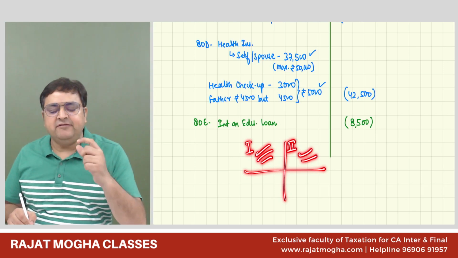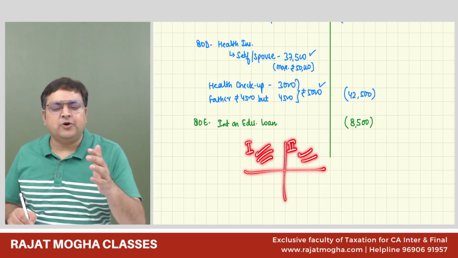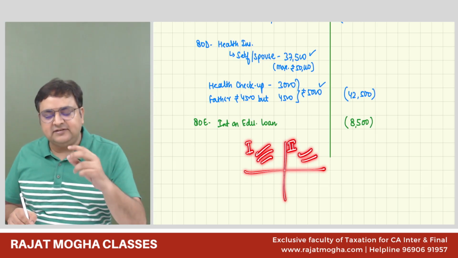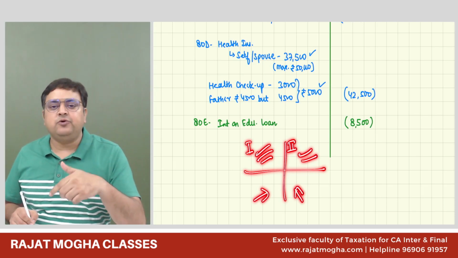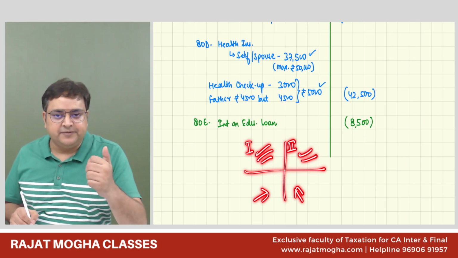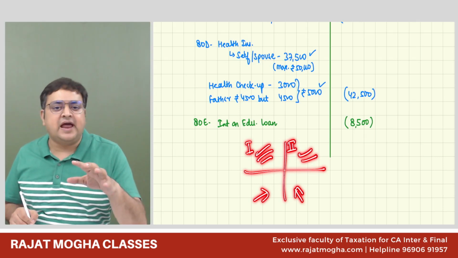But if the assessee has donated something in box number 3 or box number 4, here we have to calculate the qualifying limit. Qualifying limit is 10% of adjusted GTI.